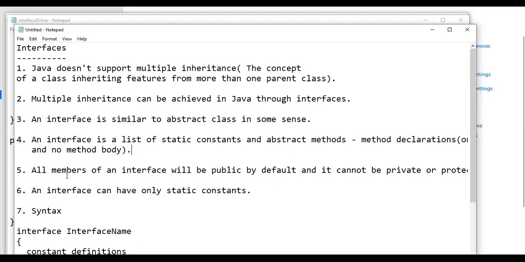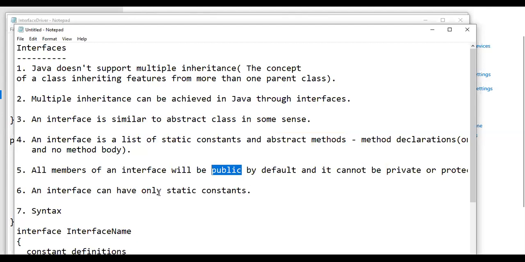All members of an interface, by default, will be public. It cannot be private or protected. So with the previous point, you could understand that an interface can have only static constants and abstract methods, and these static constants and abstract methods will be public by default. It cannot be private or protected. If you give private or protected, it will be an error. It should be public, and if you don't give public also, it will be public only.